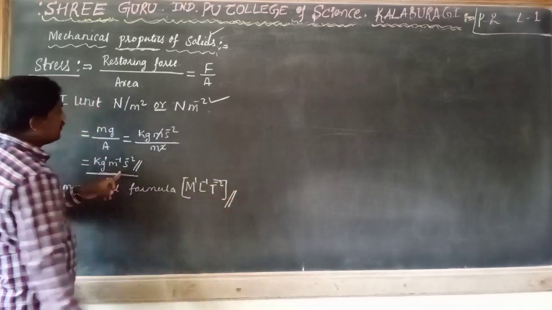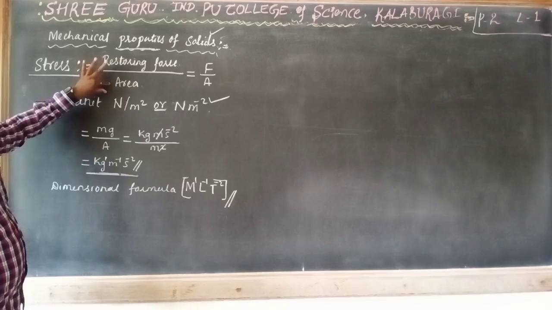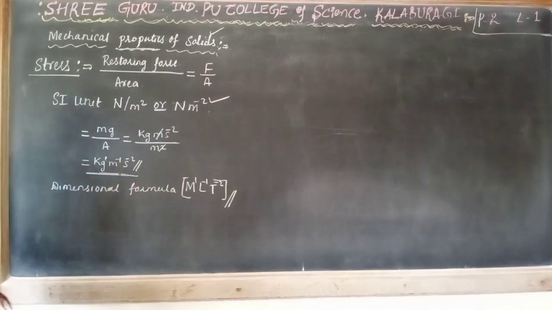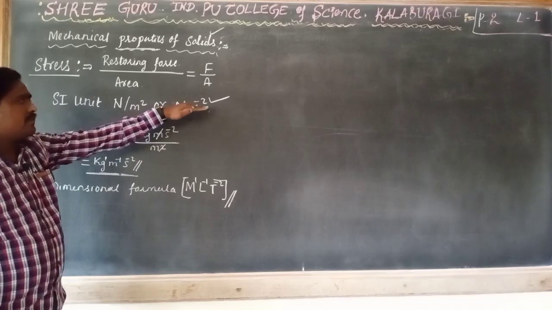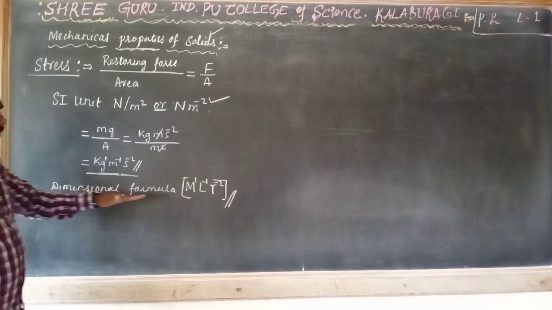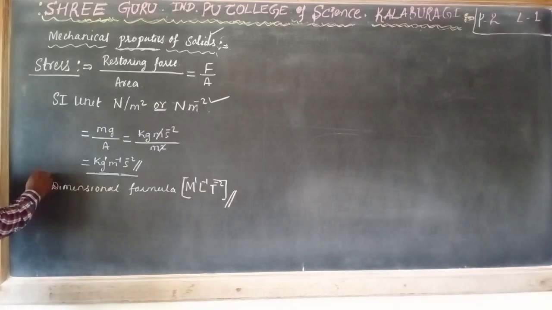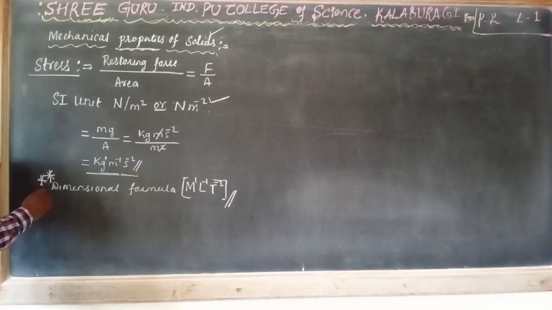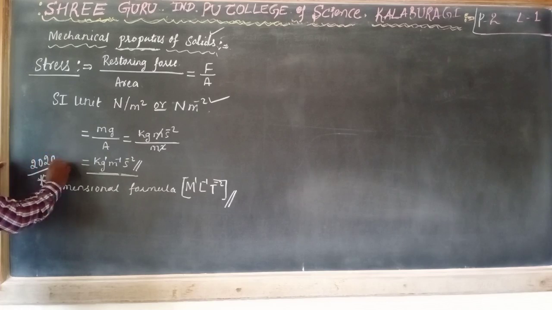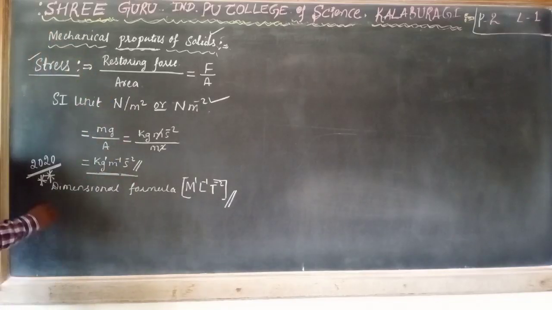This is the dimensional formula for stress. What is stress? Restoring force acting per unit area is called stress, the SI unit is Newton per meter square or kg per meter per second square, and the dimensional formula is M raised to 1, L raised to minus 1, T raised to minus 2. This is very important. In the last NEET, NEET 2020, they asked for the dimensional formula for stress. Very important.